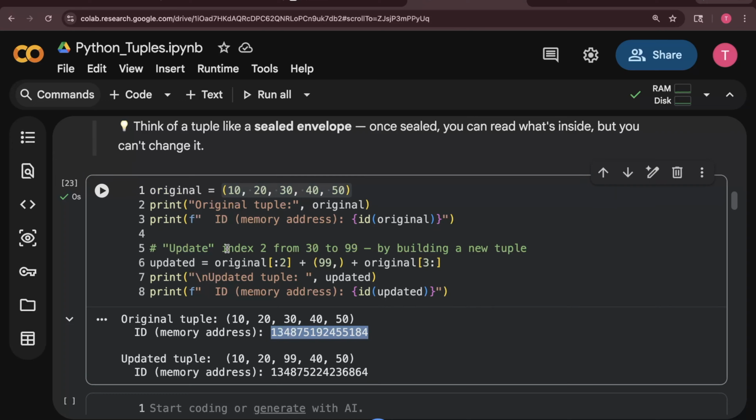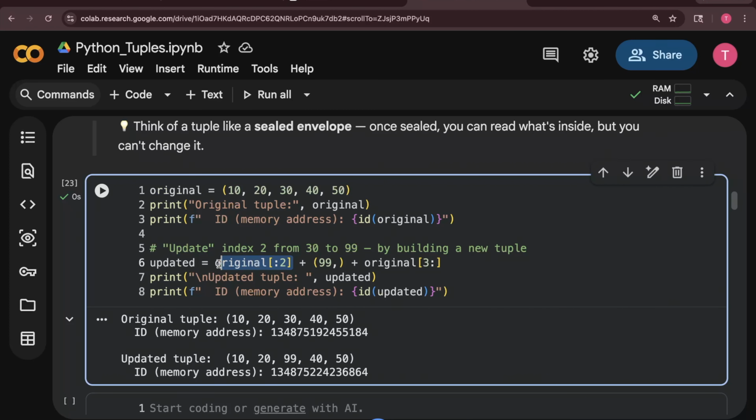Okay. And now if I want to update, it means I want to create a new tuple. Since a tuple is immutable, I cannot make changes inside it, but I can reuse it to create a new tuple. So what I am doing, I am calling original colon 2. That means I am picking these two values, 10 and 20. Then plus 99, which is a single element tuple. Then plus original 3 colon. That means 40 and 50. Okay, I am creating a new tuple called updated using the first elements and the end elements.